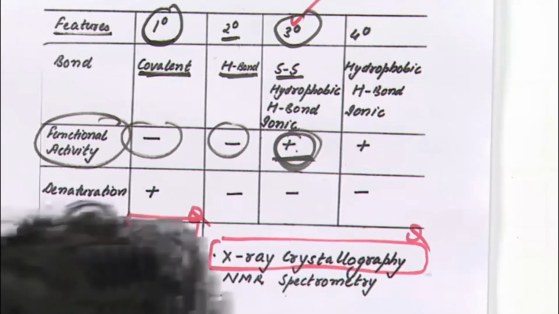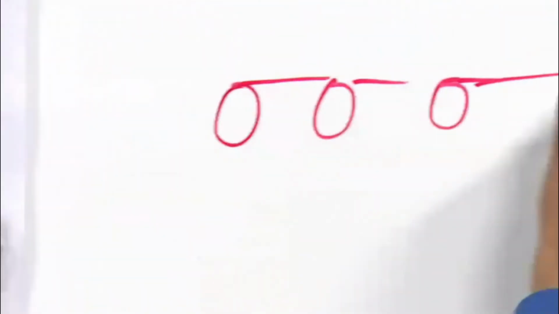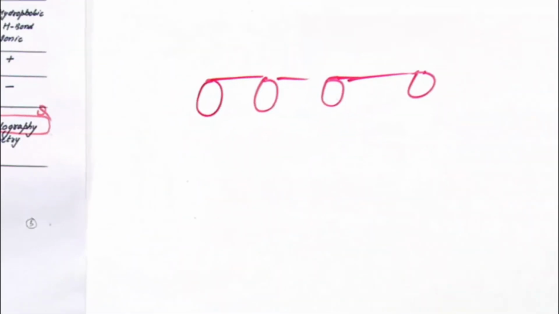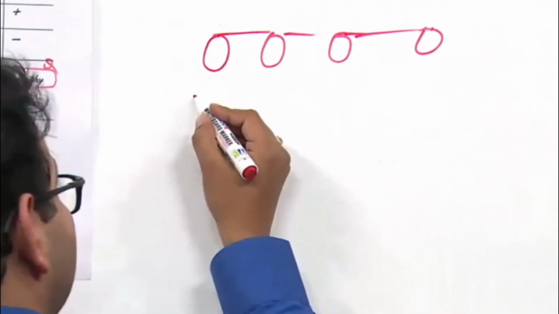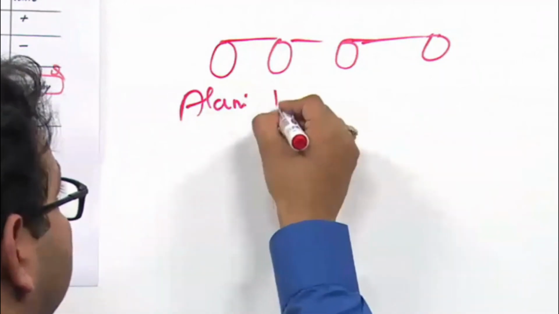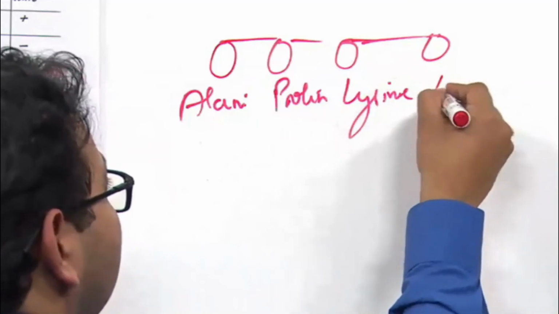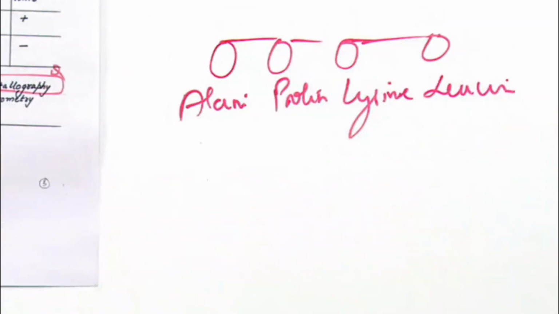Suppose you are given a protein having 4 amino acids: alanine, proline, lysine, leucine. You are asked what is the primary structure.